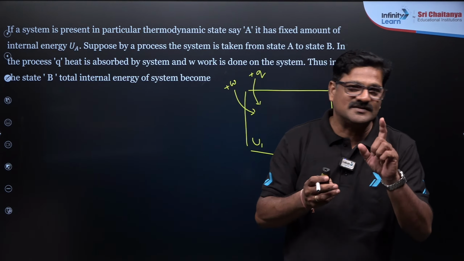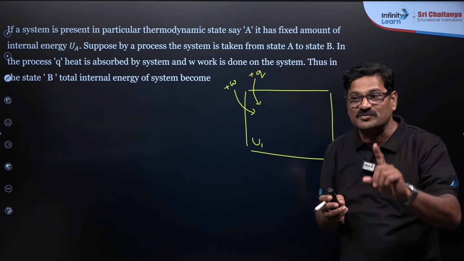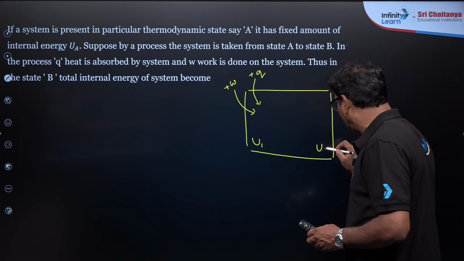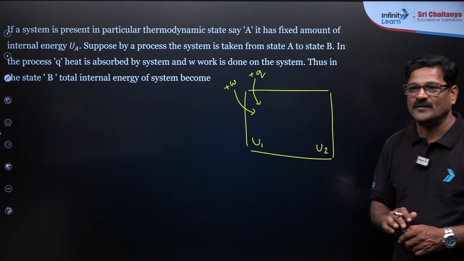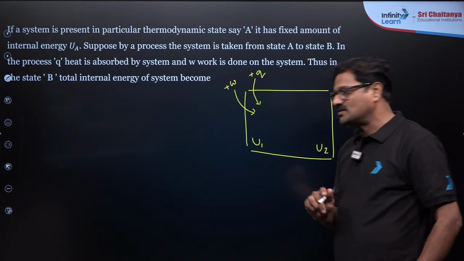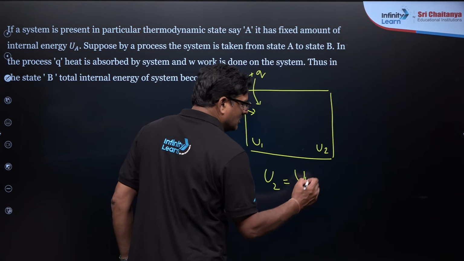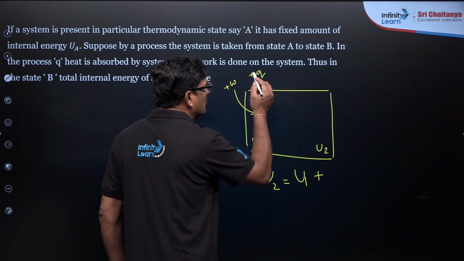Energy of the water is increasing, no? So internal energy is changing, no? So its internal energy changed to U2. So internal energy U2 is equal to how much, son? U2 is equal to U1 plus Q plus W.